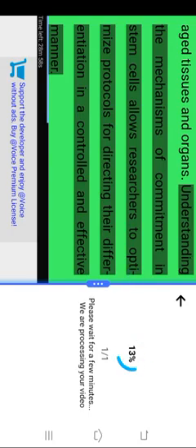Stem cells are highly relevant in the study of commitment due to their ability to differentiate into multiple cell types. The process of commitment in stem cells is tightly regulated and can be manipulated to direct stem cells to differentiate into desired cell types for therapeutic purposes. This is particularly important in regenerative medicine, where stem cells are used to regenerate damaged tissues and organs. Understanding the mechanisms of commitment in stem cells allows researchers to optimize protocols for directing their differentiation in a controlled